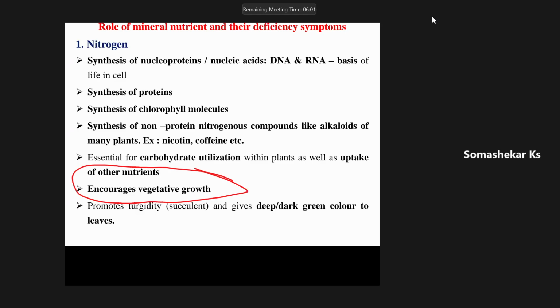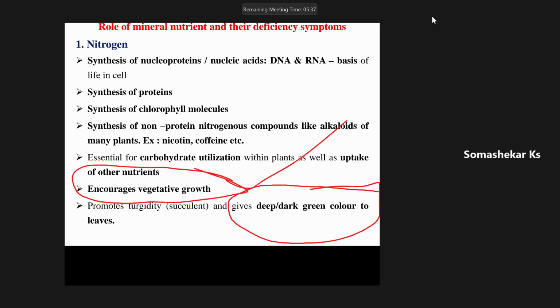No other nutrient can perform this function. Understood? Nitrogen, this is the first foremost point you have to write in your exam if they ask the role of nutrients, nitrogen.